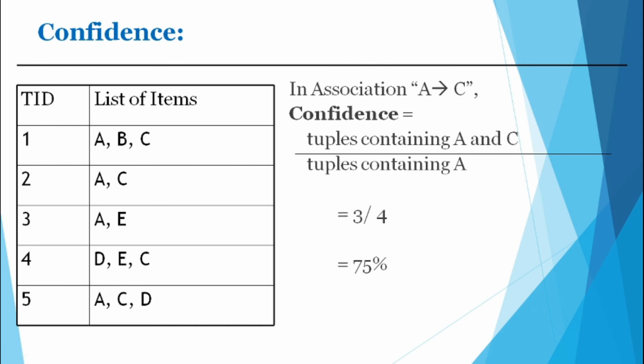Confidence, same transactions only. Here the formula varies a little bit. Confidence is tuples containing A and C divided by tuples containing A. Here, how many transactions have the A? Other than the fourth, all purchased A. That is apple. That is 4. Now, how many purchased A and C? We already saw that, no? 3. 3 divided by 4. That is 75%. That means if 100 billings are happening for apple, in 100 bills apple is there, then definitely in 75% of those bills, orange will be there. That is the concept. Got it?